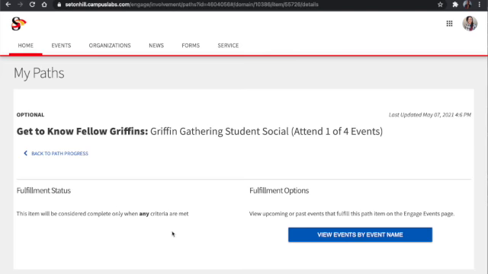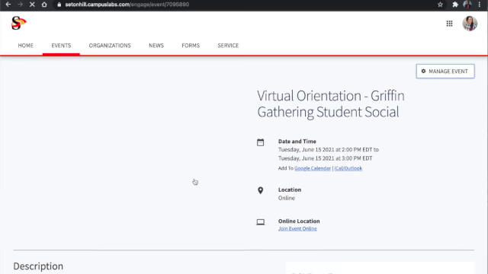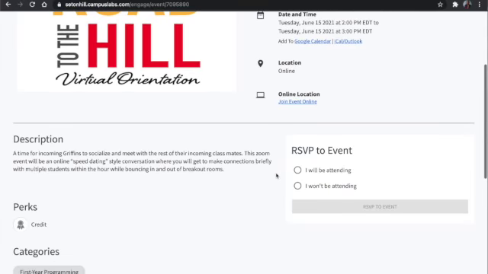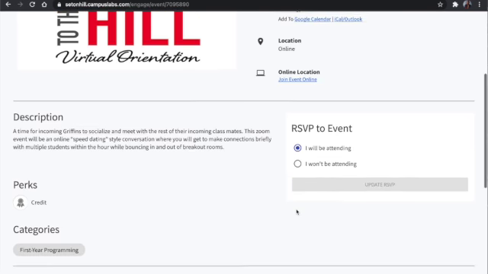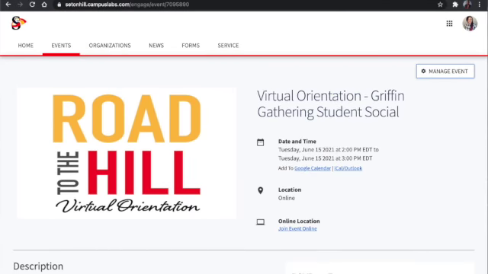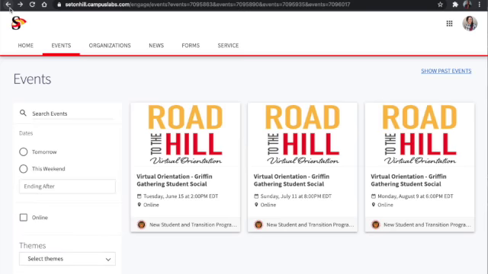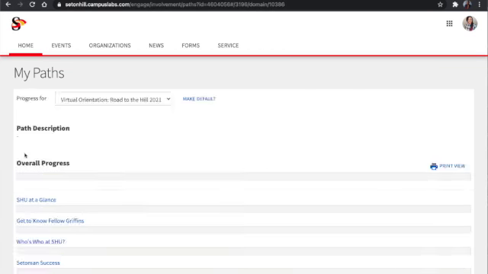Okay, Griffin Gathering Student Social. View events by the name, and there you have it. Your three options come up. Click one that you can attend, go to I will be attending, RSVP to the event, wait for it to turn gray, and you're good to go. Scroll back up and go back to your path. And you can do this for each and every one of the events that you'd like to attend.